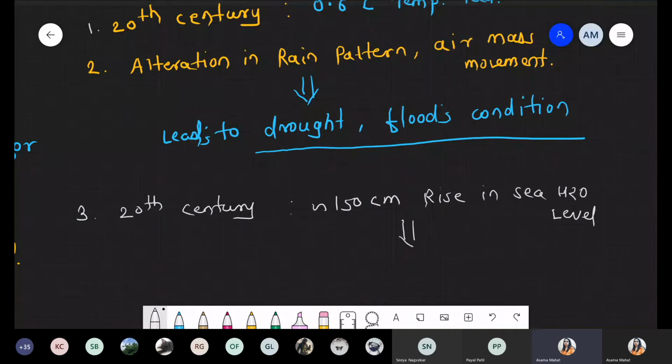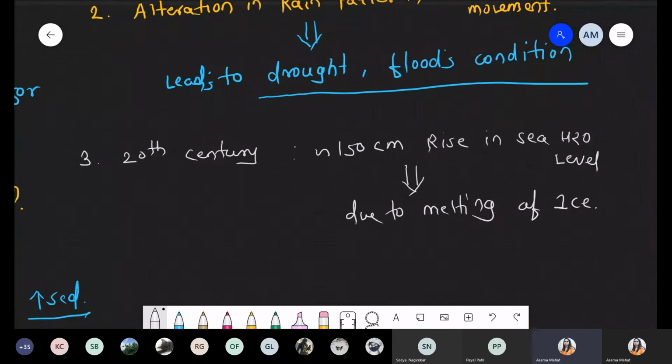The Himalayan snow too will show melting. So again there is a rise in water level, approximately 150 centimeter rise in the sea level due to melting of ice. Okay, so this is the third drawback, or we can say negative impact.